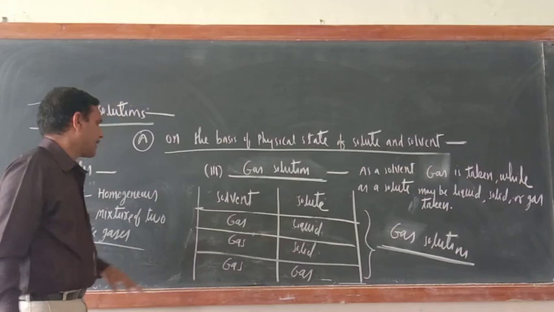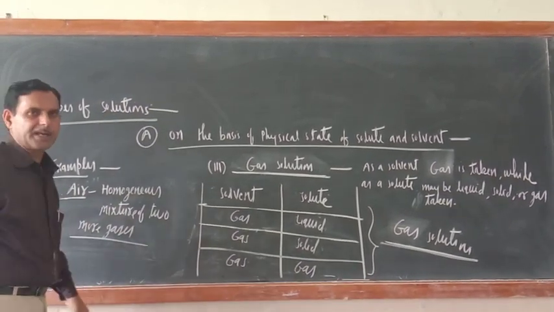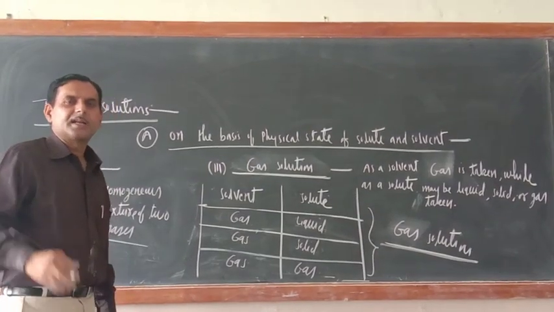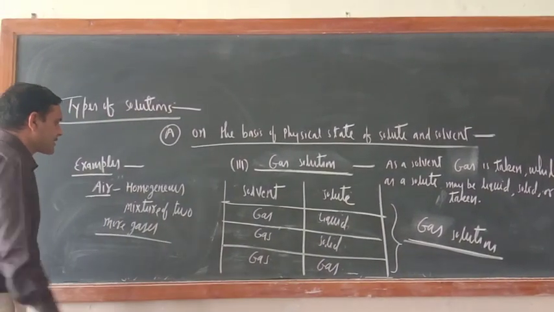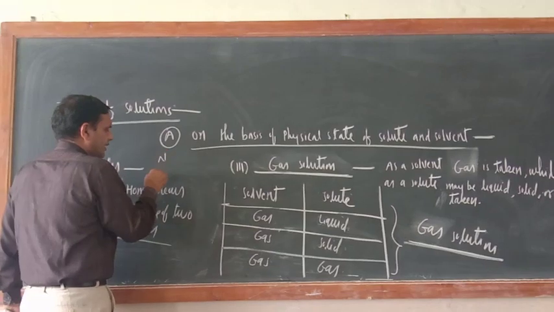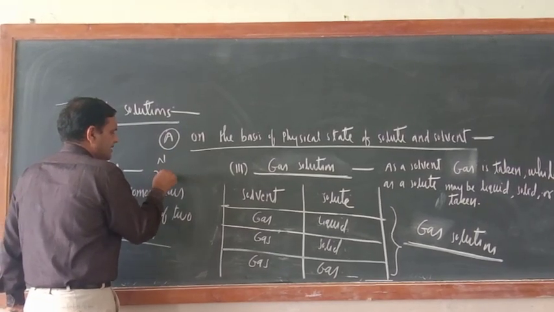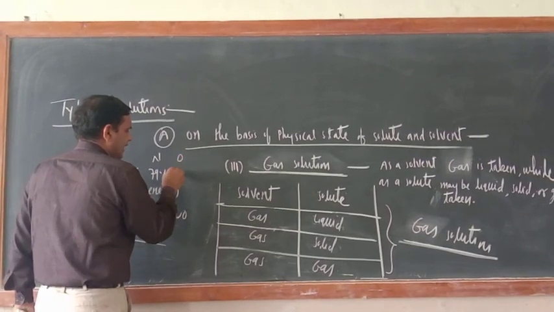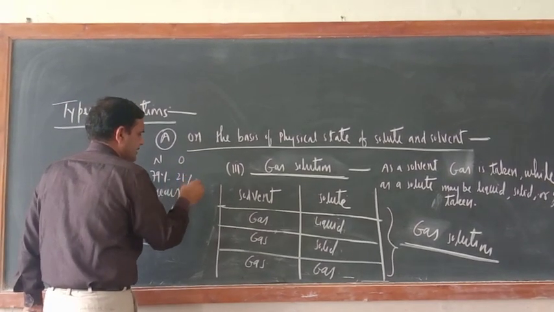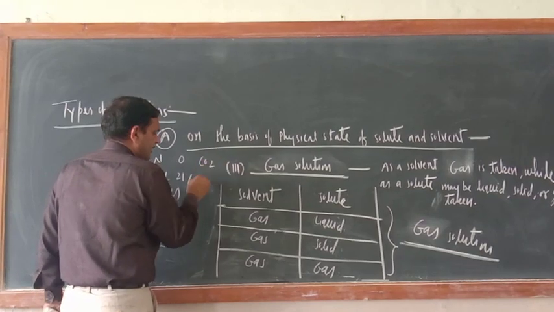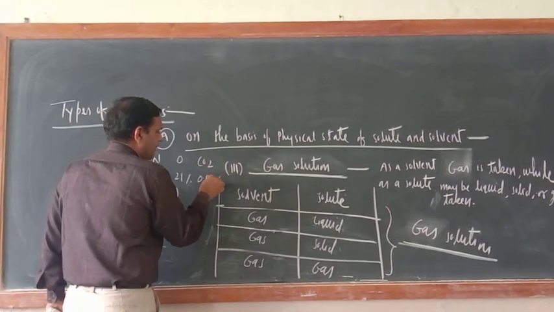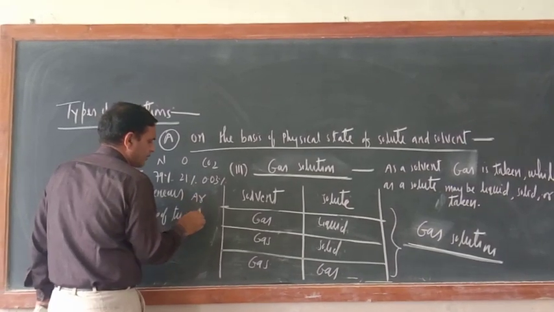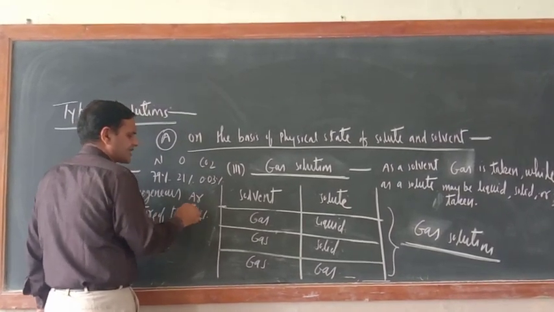As a whole of gas solution, I have written here air. Air is a homogeneous solution of various gases. In air, how many gases are there? Nitrogen is 79%, approximately. Oxygen is 21%. Carbon dioxide is 0.03%, and some other gases like argon are near about 1%, less than 1%.